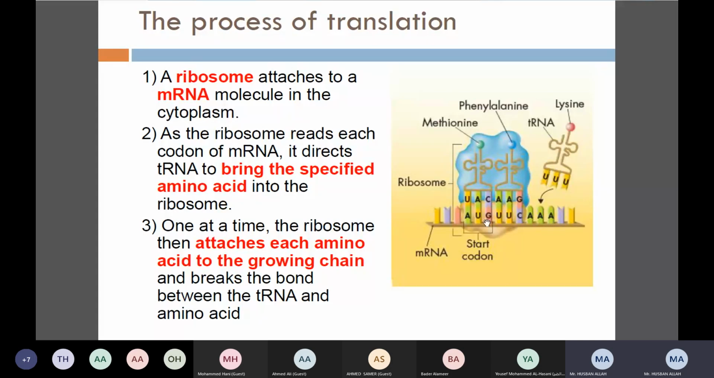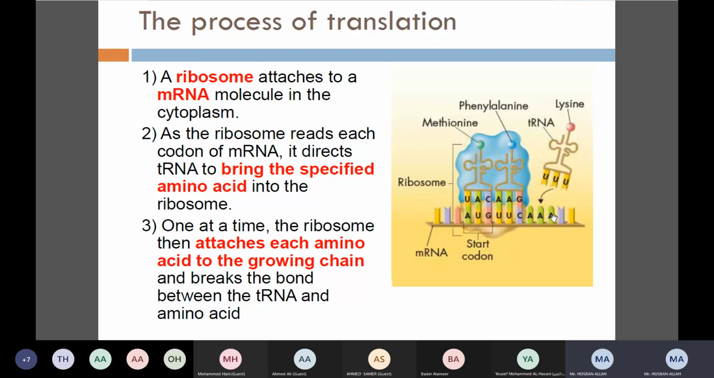Now it is the turn for the next one. Now AUG is the first, then we have UUC. What is UUC? Check. UUC is phenylalanine, right? UUC codes for phenylalanine. So the ribosome will give a message to the transfer RNA to bring the second amino acid after methionine, which is phenylalanine, right? So phenylalanine is brought here, it will be attached.